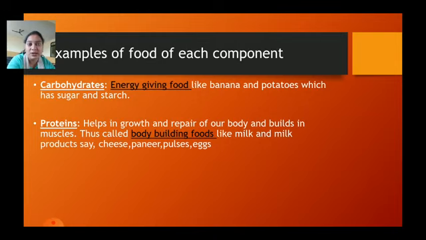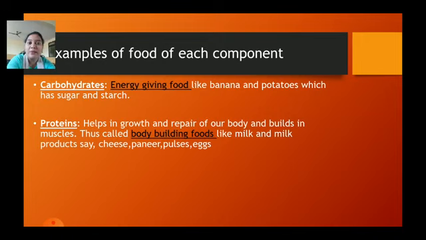Milk and milk products. Why? Because, as I said, proteins help in the growth and repair of the body. Growth, where we term it in the younger ages. Children below 5 years require protein-rich food. Why? Because of their growth. So that is why we term it as bodybuilding foods, and milk products are the ones which have protein-rich content. For example, the food items would be cheese, paneer, ghee, pulses, eggs, etc.